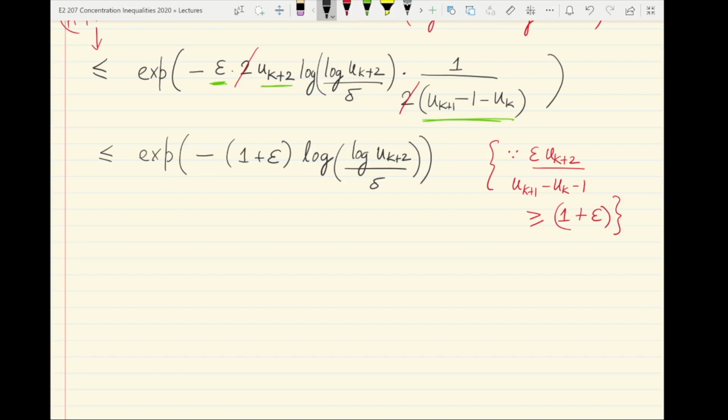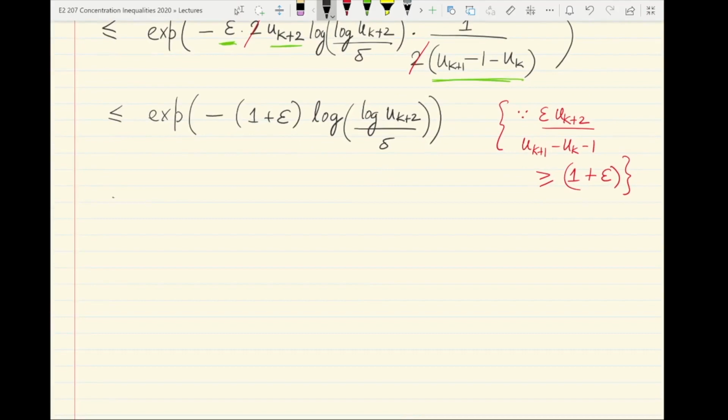And this in turn is just simply expressed as delta over, using the definition of uk plus 2. uk plus 2 again is basically 1 plus epsilon raised to k plus 2, up to a small approximation. So ignoring that approximation error, we can just write this as delta over log uk plus 2, which is just k plus 2 log 1 plus epsilon,